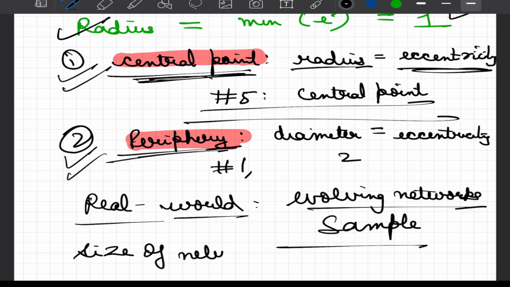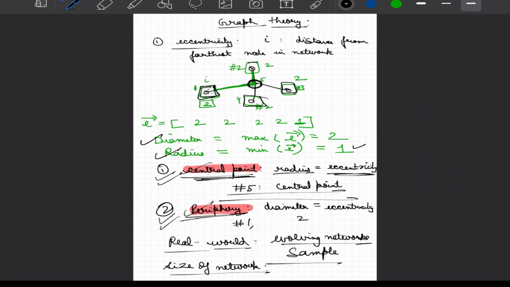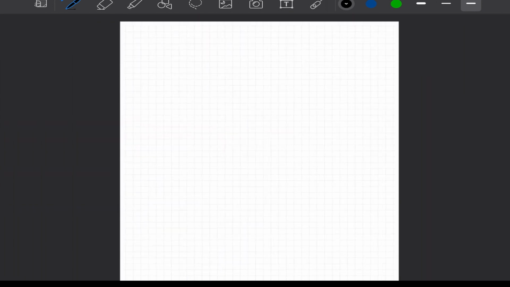As the size of the network changes, that means more nodes will join, and these definitions are very sensitive to new incoming nodes. That is, if we tweak our network a little bit, our entire notion of central point and periphery will change despite the definition remaining the same.